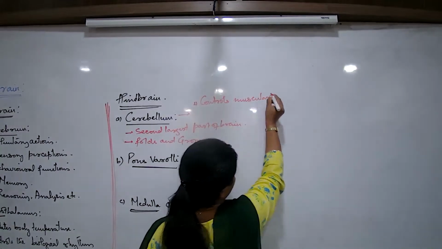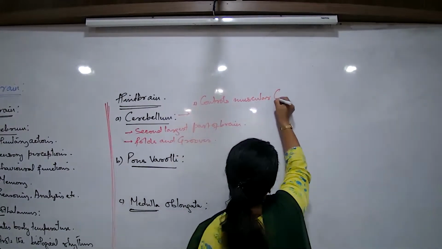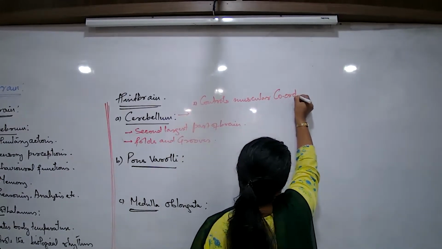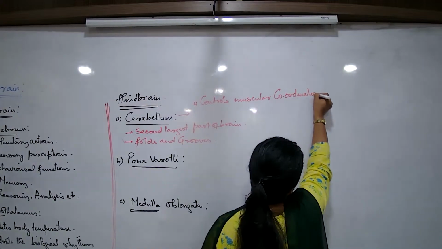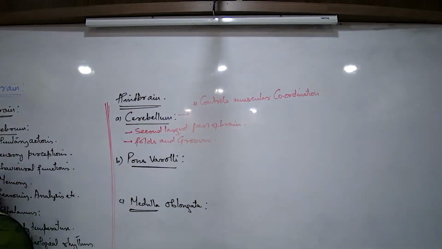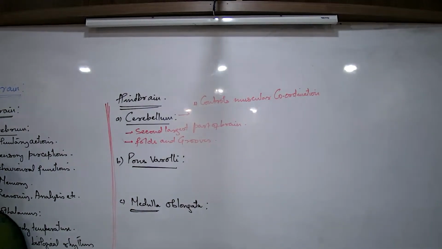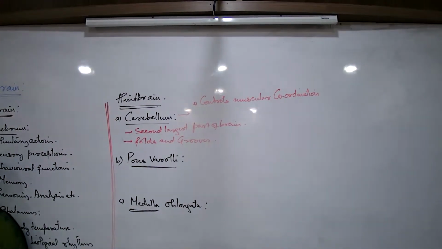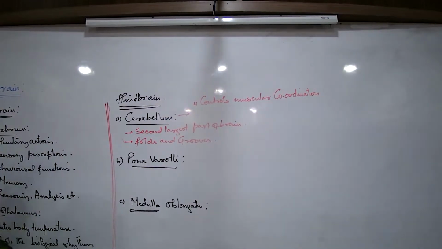Controls muscular coordination. So that is one function always to write. Now what is the meaning of muscular coordination? Coordination means what? Coordination का मतलब क्या है? We had started with the chapter nervous coordination.